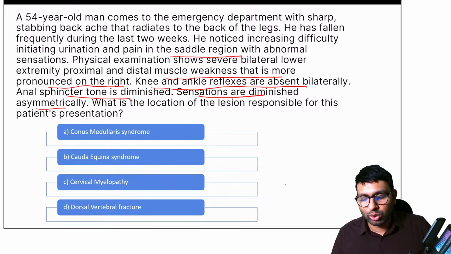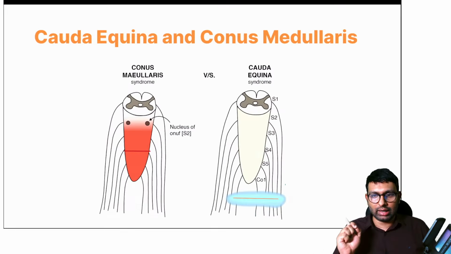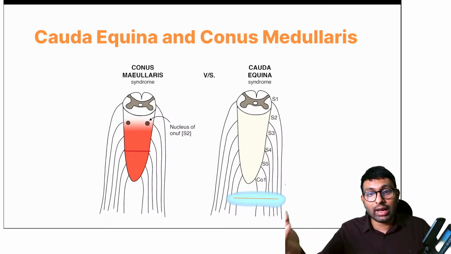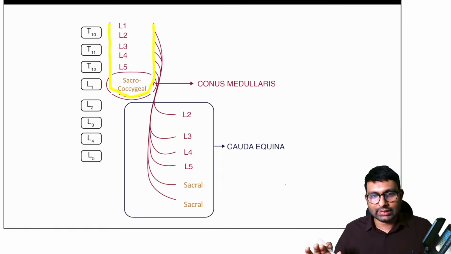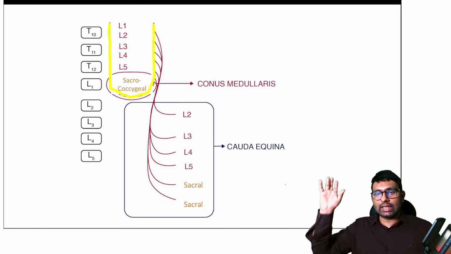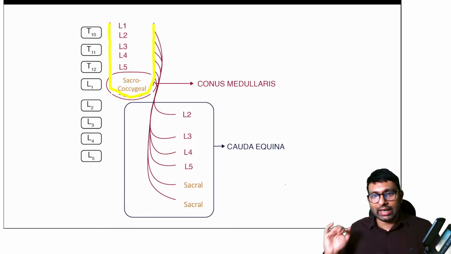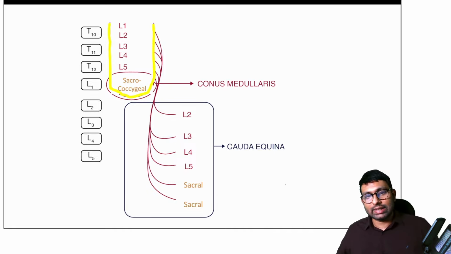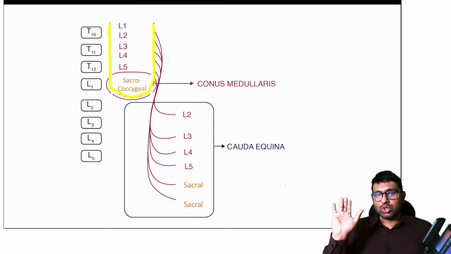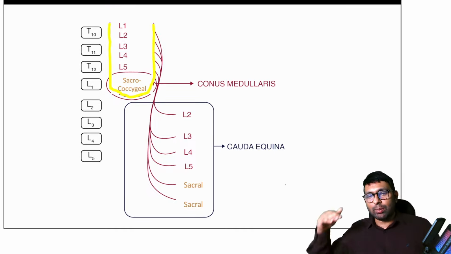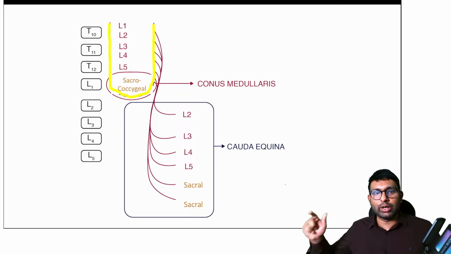So let's understand conus medullaris and cauda equina clearly. I think Dr. Jain has understood the concept. Let me tell it to the others as well, what is cauda equina and what is conus medullaris and why these syndromes are different. Look at this. This is a very simple image. Here you can see that the cord ends somewhere at L1 or L2. The cord will end at L1, L2, but the roots are still given up till S1, S2 and other regions. So even though the cord ends at L1, L2, these nerve roots come out of the cord and then go and supply L3, L4, L5, S1 and the rest of the region.